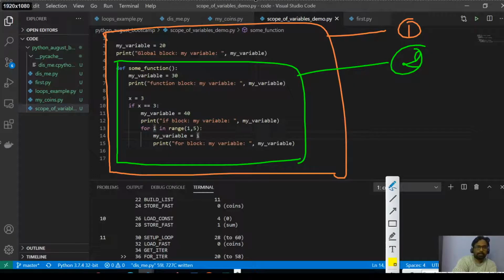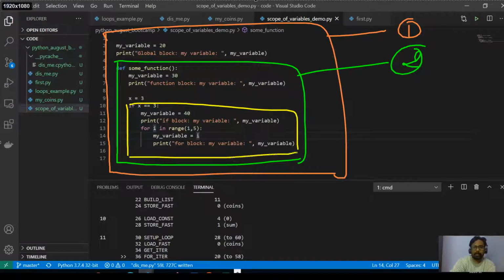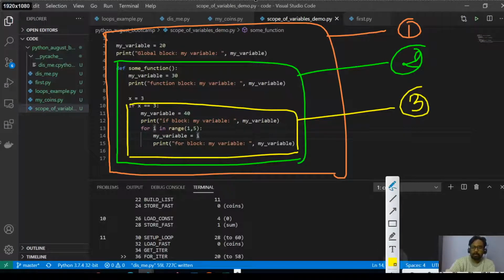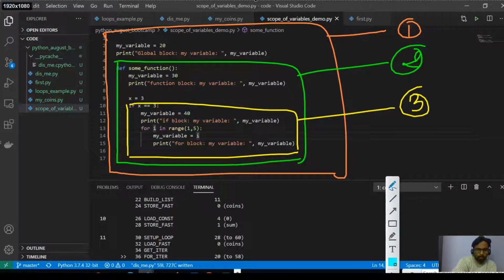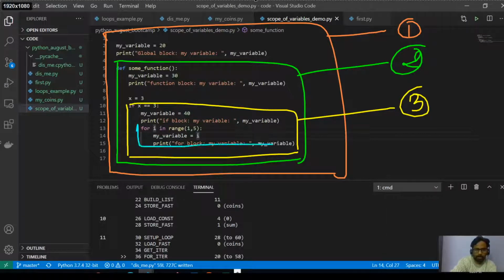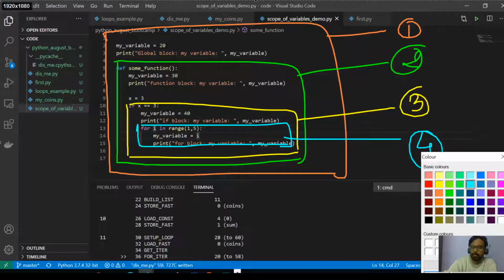This block is another block, which is the if block. And there is one more block inside that, which is the for block. So there are 4 blocks of code here.